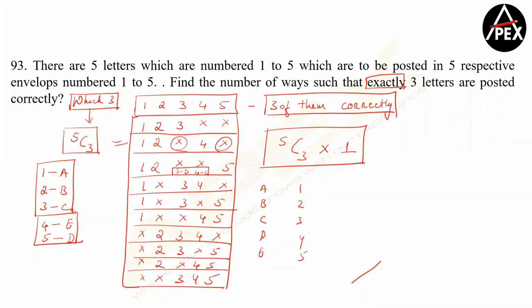Let's say I'm taking the second case. 1 is going to A, 2 is going to B, and 5 and 4 is going to D. Now I need to ensure that C is not going to 3, so C has to go to 5, and E is not going to 5, so E has to go to 3. So there's only one way of doing this. Clear, guys? Any doubts here?